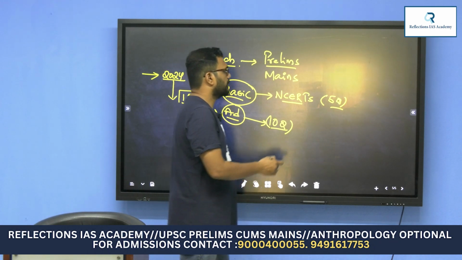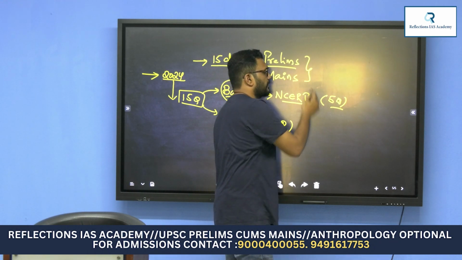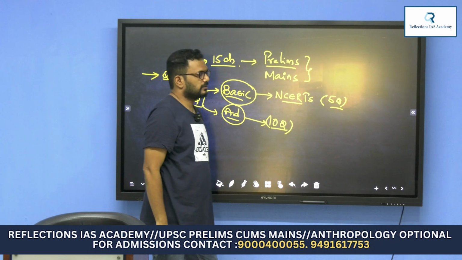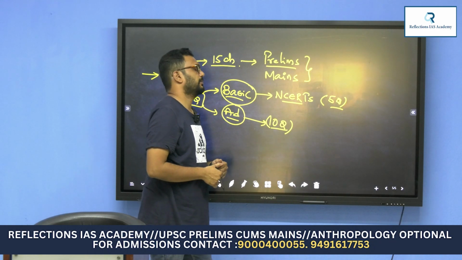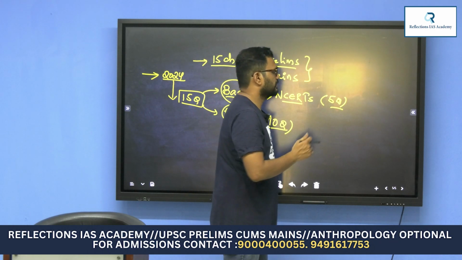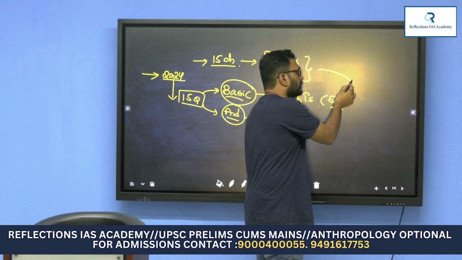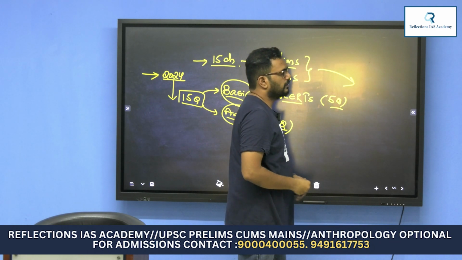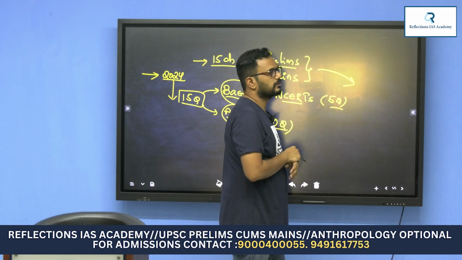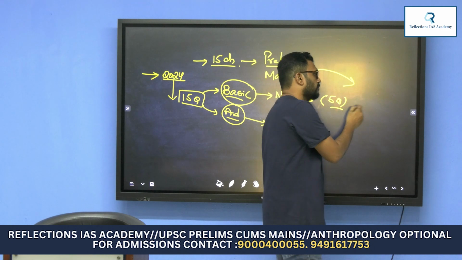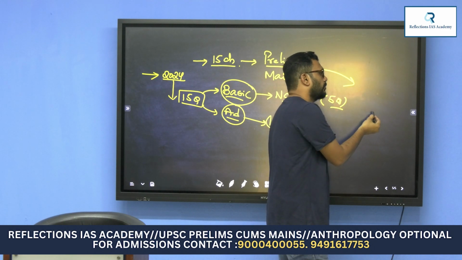Secondly, post prelims and mains, once we are done with this syllabus, we also have to look at how much economy is being covered.